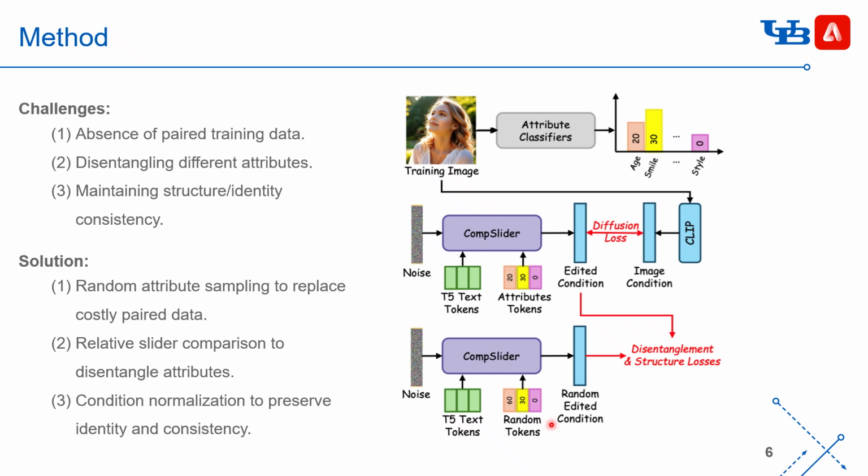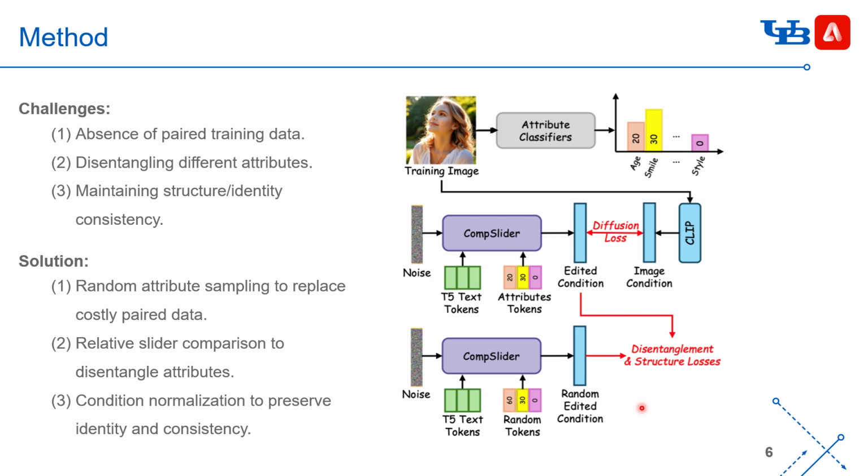Random sampling has an advantage because we can generate the corresponding image class token according to the randomly sampled slider value, which means the slider values should be disentangled. This is our higher motivation. So we randomly sample some slider values, but we can also input the same caption with the training image, and we can get the random edited condition, but we don't have the ground truth to supervise it.